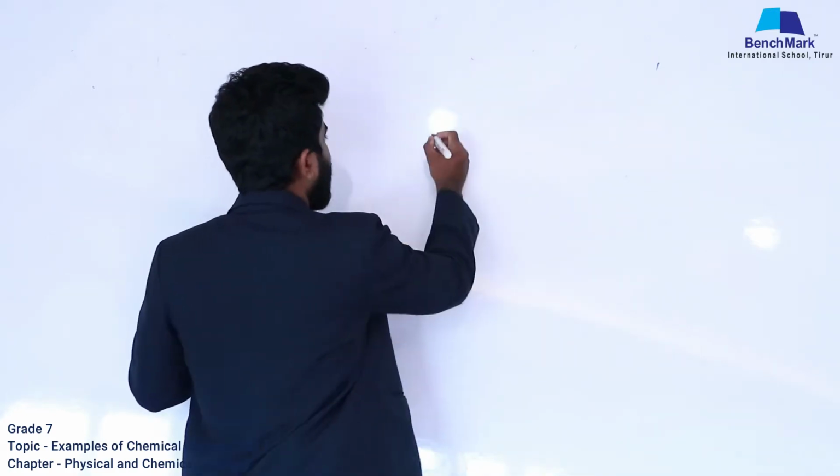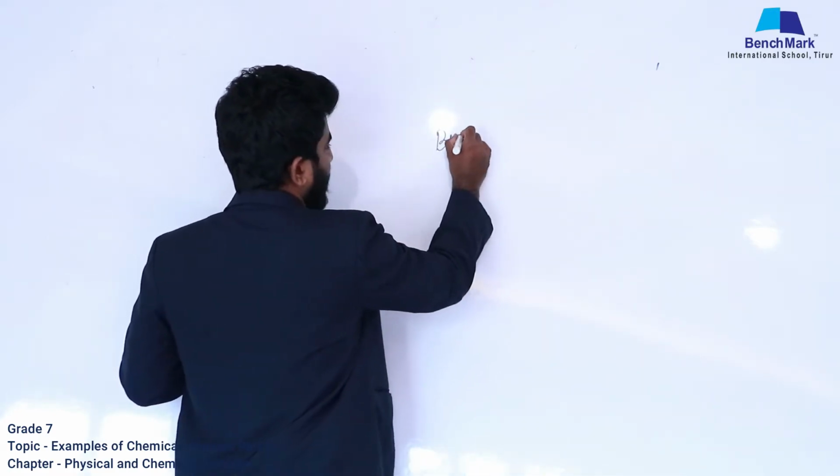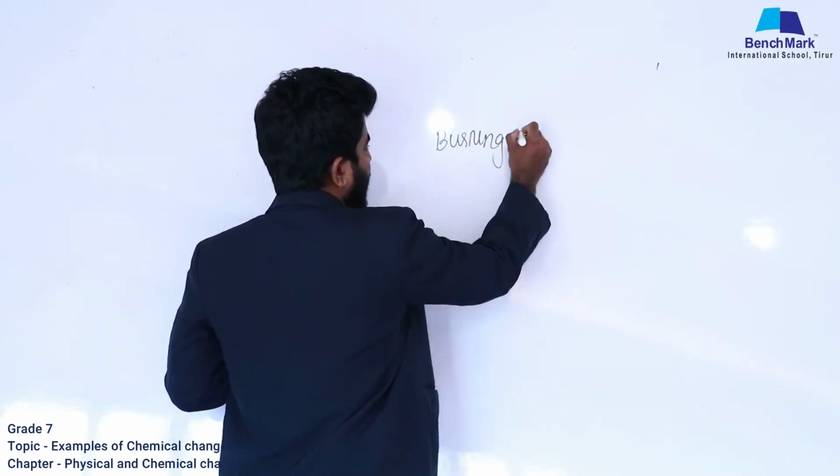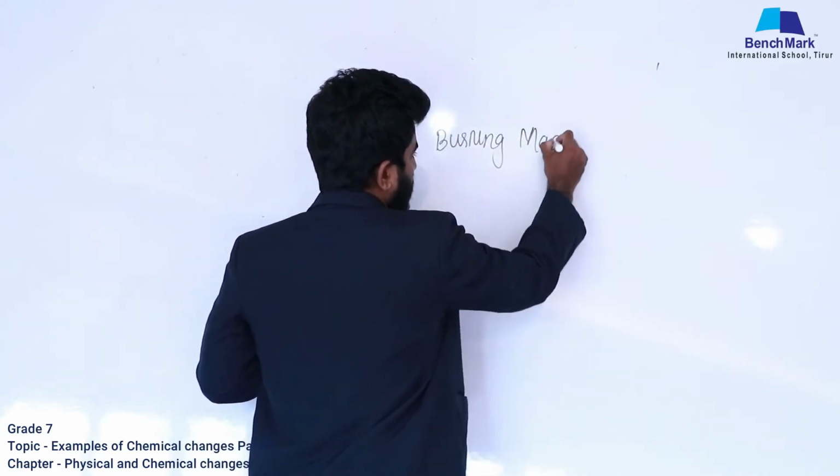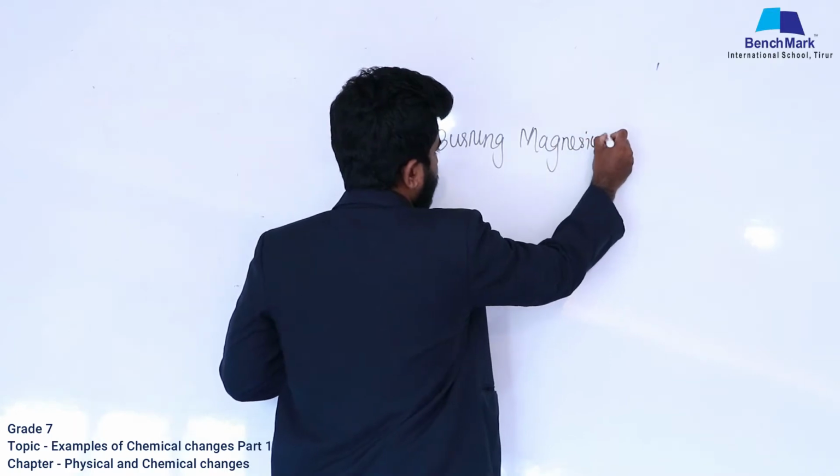What is chemical change and what are the examples of chemical change? Listen, the definition of chemical change is already discussed. Then what are the examples of chemical changes? Today we will be discussing three main examples that will give us an idea of chemical change. So the first example is burning magnesium ribbon.